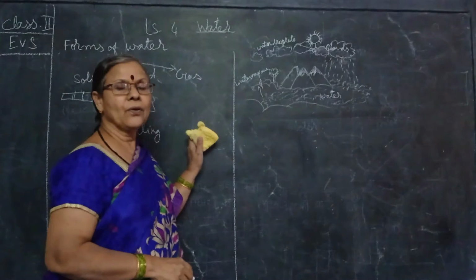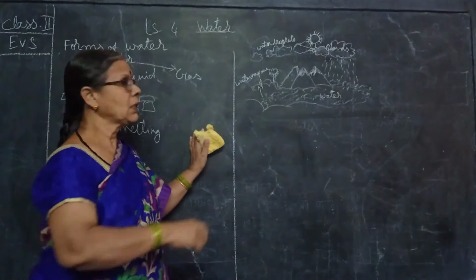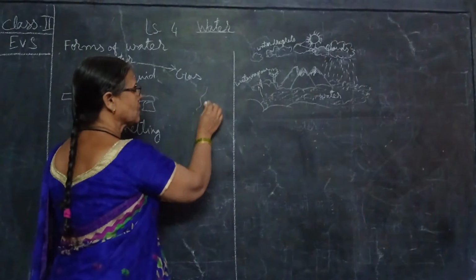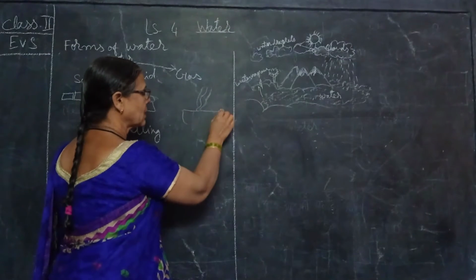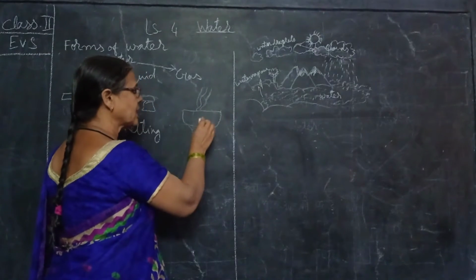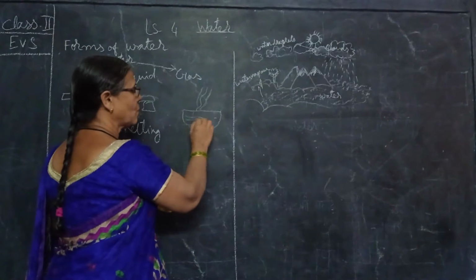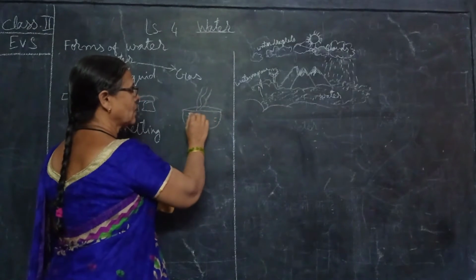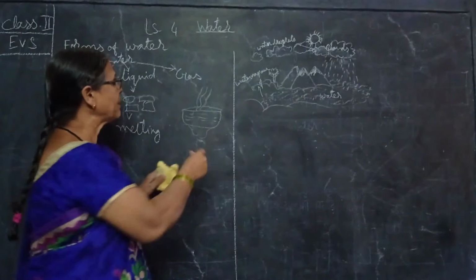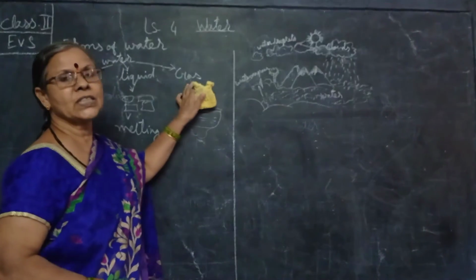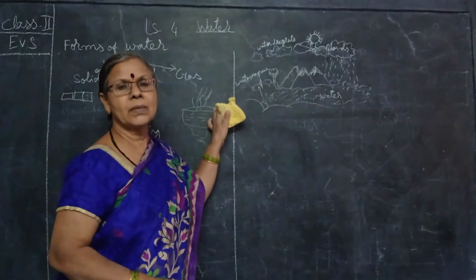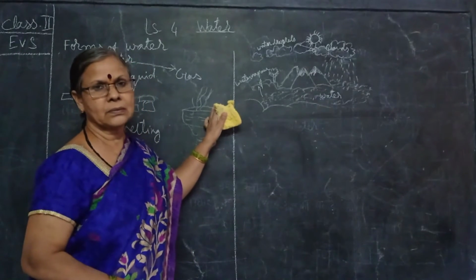Then when you boil water, you will find small smoky-type steam. This is the container when you boil it. So this water you can see in the form of steam. This steam is called water in the form of gas, which means water vapor.